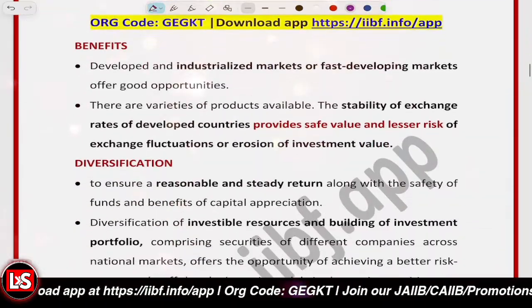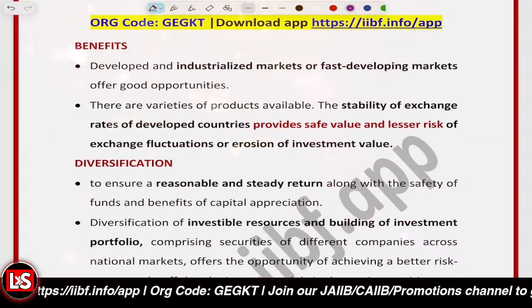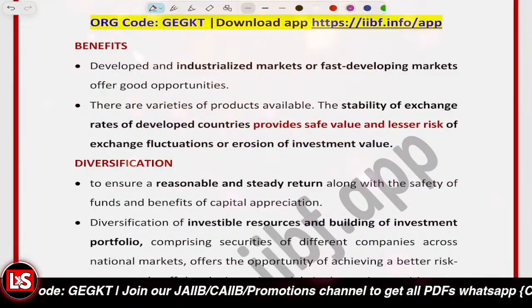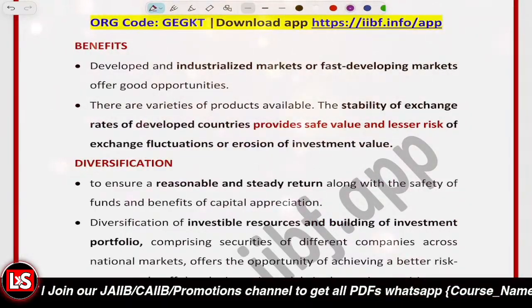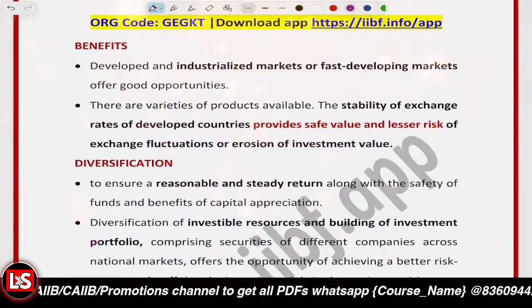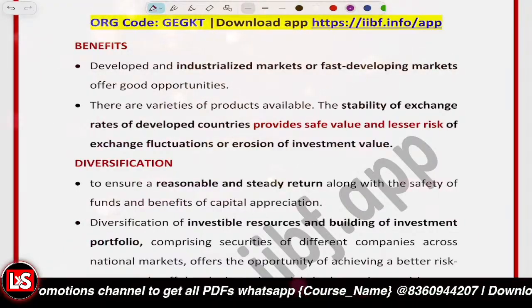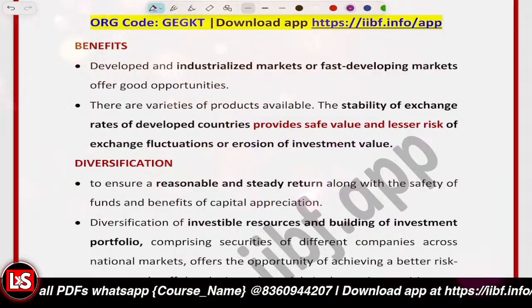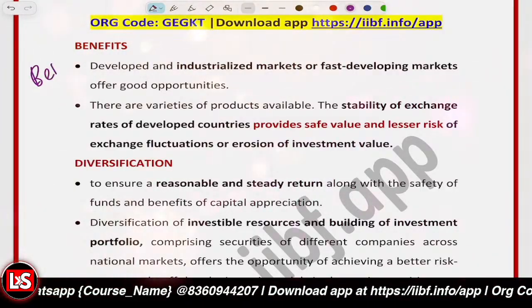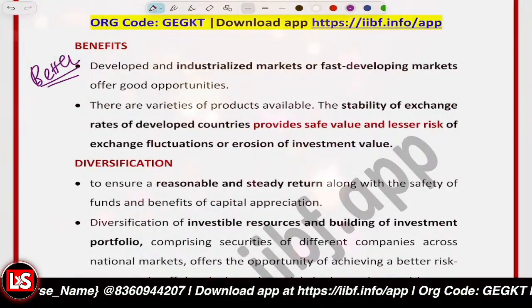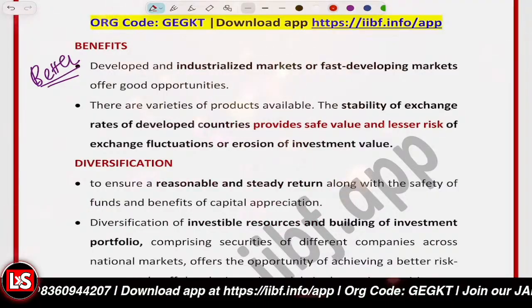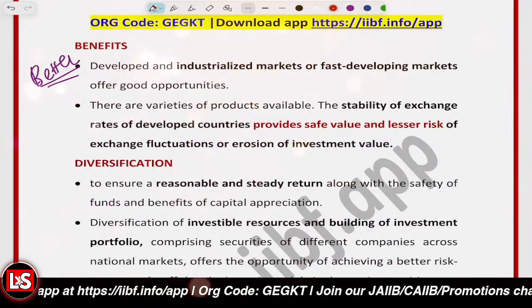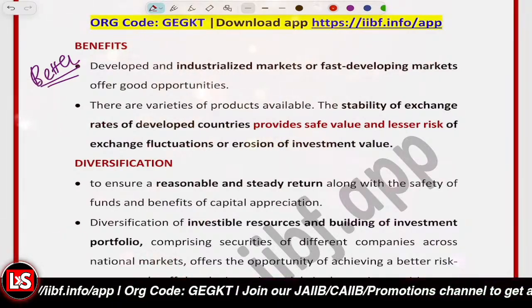So what are the benefits of international portfolio investment? First thing, it's related to developed and industrialized markets. They basically are stable economies. So first thing we can say, we get better investment opportunities. Why better? Because the developed economies are much more stable, right? Better growth opportunities are available over there, and the financial markets are mature.